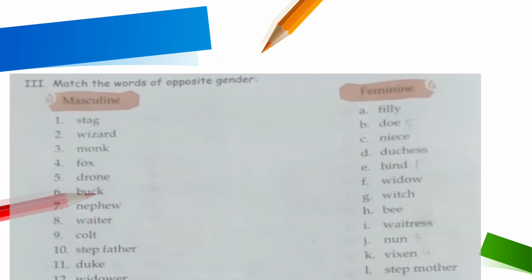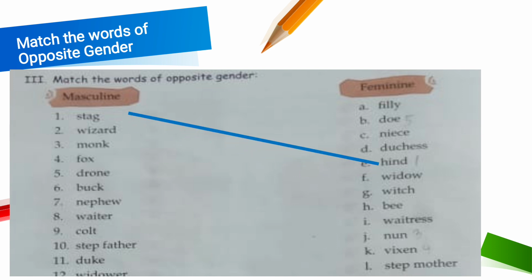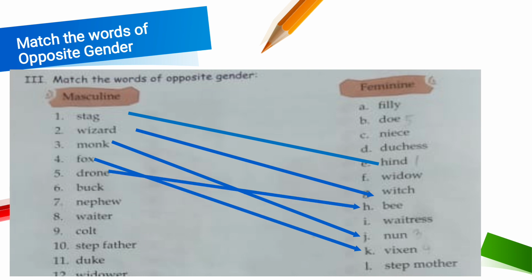Now moving to the next one. It's very interesting and you just have to match. I think the concept is very clear to all of you. So, stag. Tell me the opposite of stag. Yes, it's hind. Wizard, that is witch. The next one is monk. Opposite of monk is nun. Fox. Opposite of fox is vixen. Drone. Feminine gender of drone is bee.